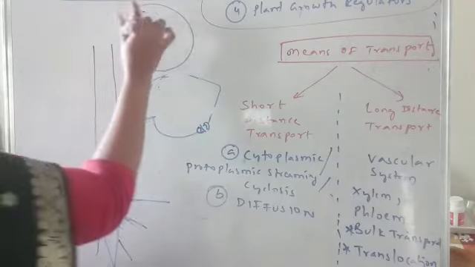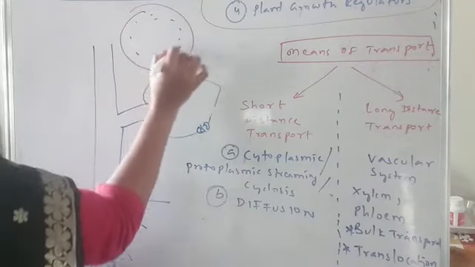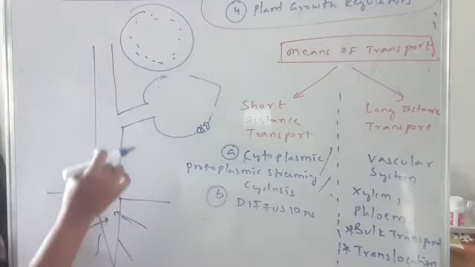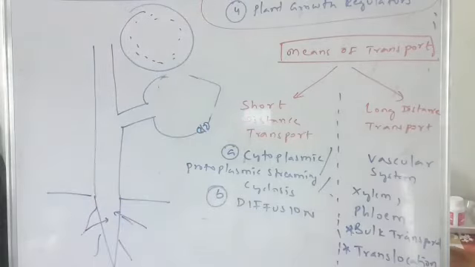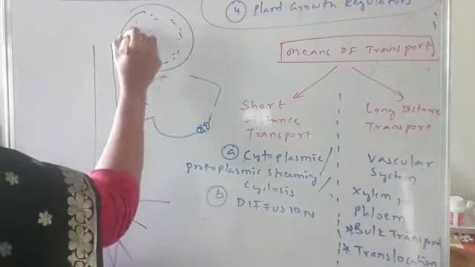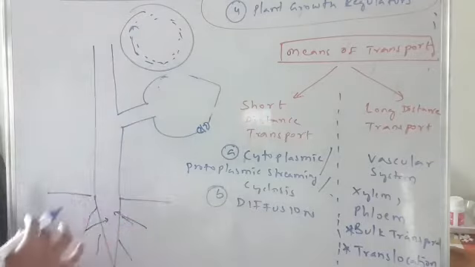That means the cytoplasm will be moving. The cytoplasm inside the cell, or the protoplasm, will be moving. Why is it moving? There is a reason for that. There is some interaction happening between myosin, actin and the remaining organelles. Because of that interaction, the cytoplasm starts moving. This is what you have to remember.